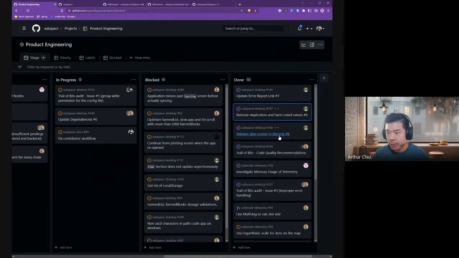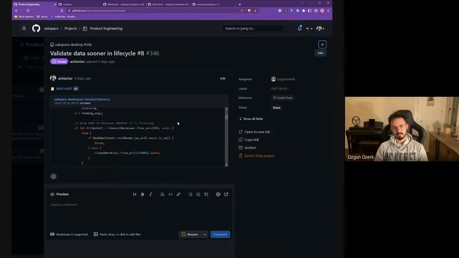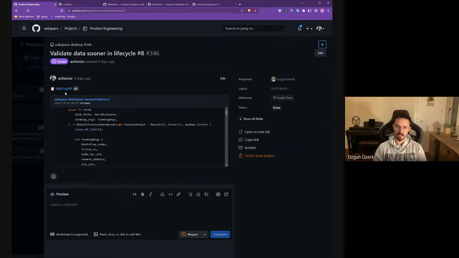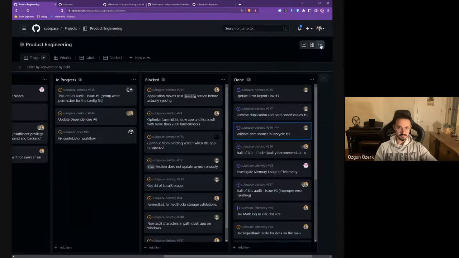Number 8 is the same thing with you, Ozgun. Again, validating the data lifecycle, doing it sooner. Yeah, so we were starting some stuff, and only after checking farm disks related to the farmer, and if that fails, the side effects were there, for example, starting the relayer service or other things. After the audit, they suggested we perform the checks at the beginning, which makes sense. Of course, we just missed that part. So now everything is good. Awesome.